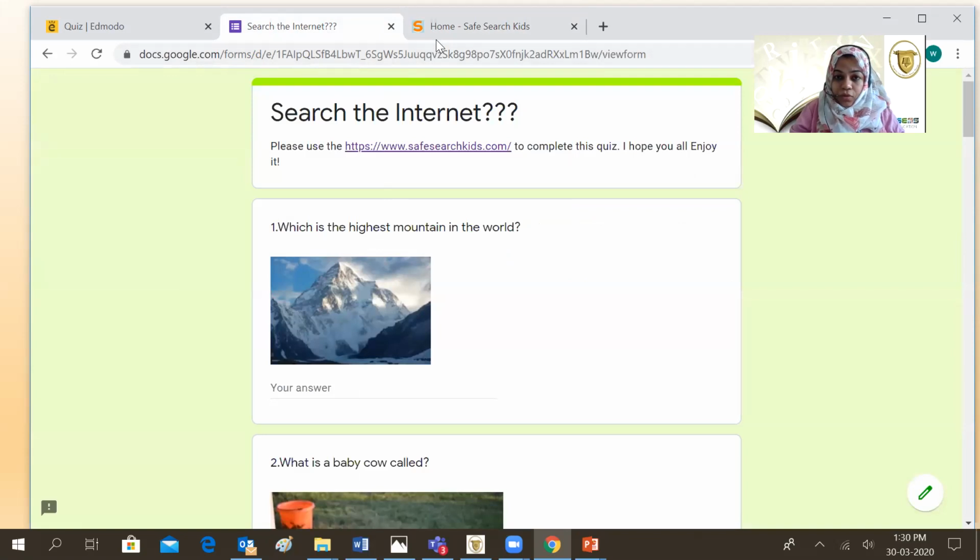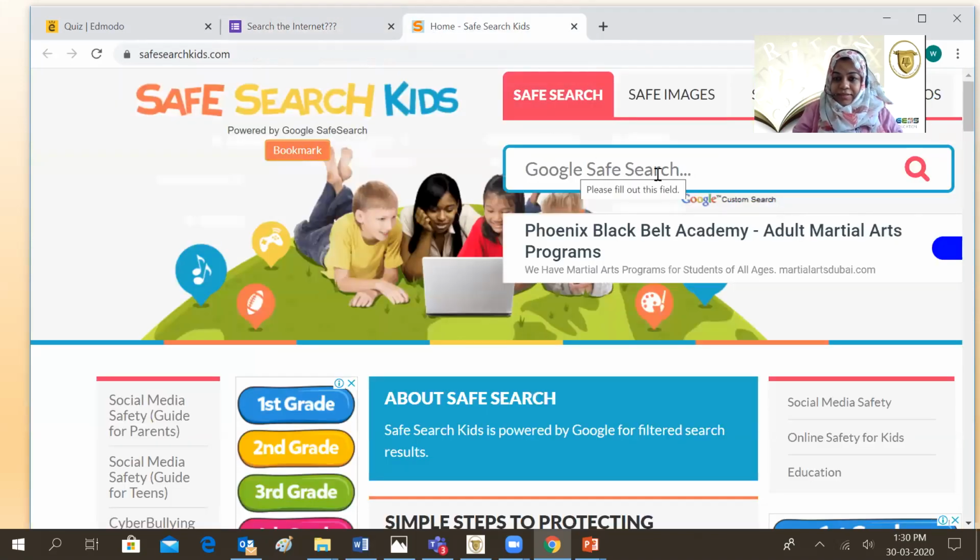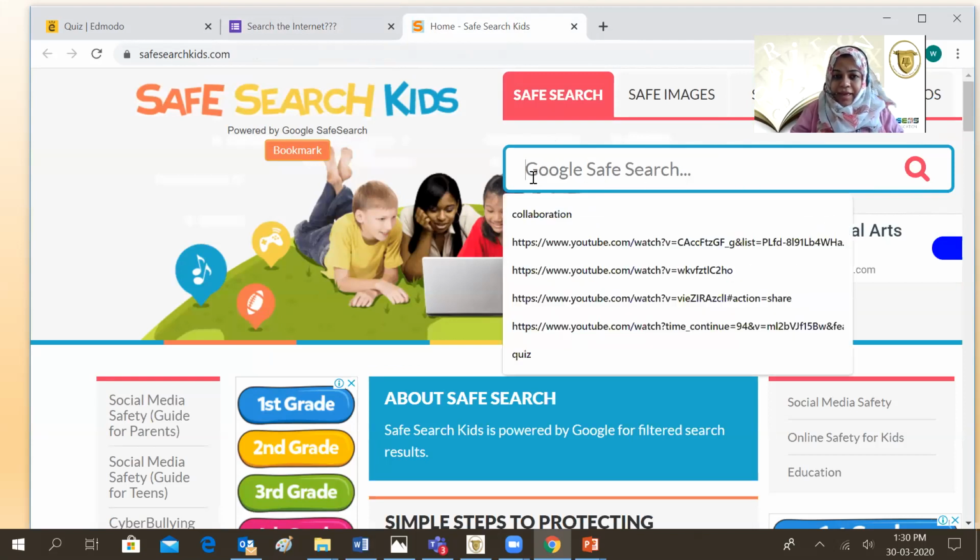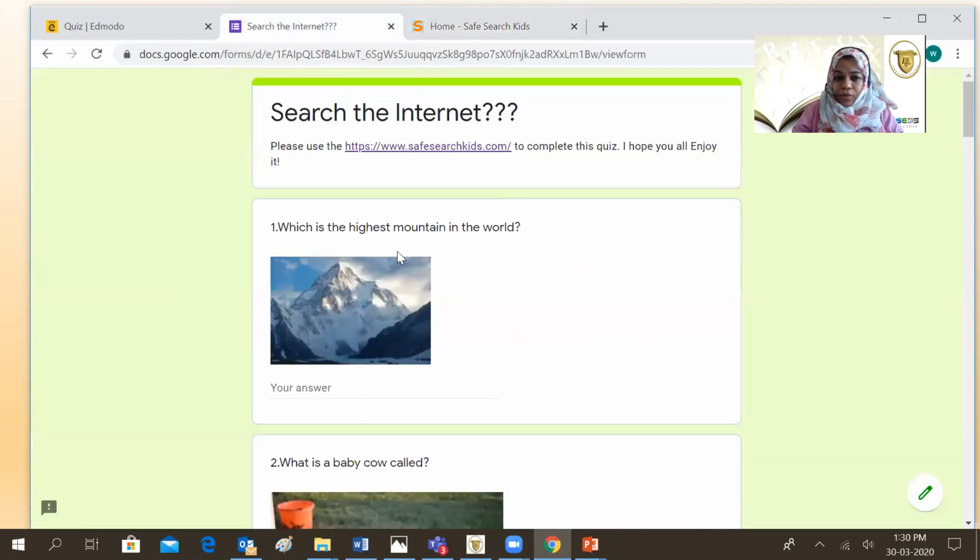Now you're going to go back to the Google Safe Search Kids. This is the blue box over here. Do you see the blue box with a magnifying glass? You need to click in here and type in the question that you saw. Which is the highest mountain in the world?